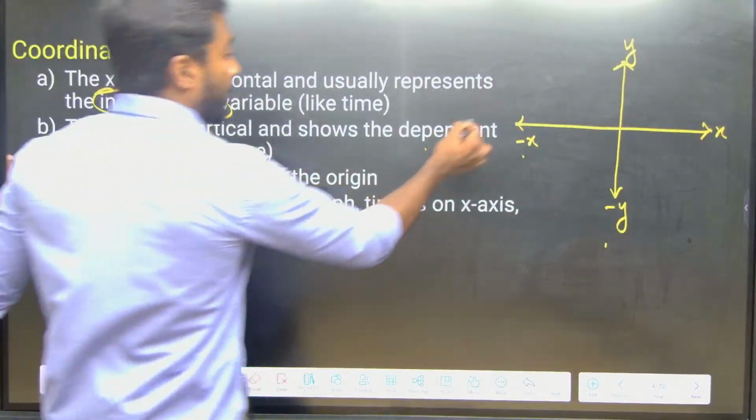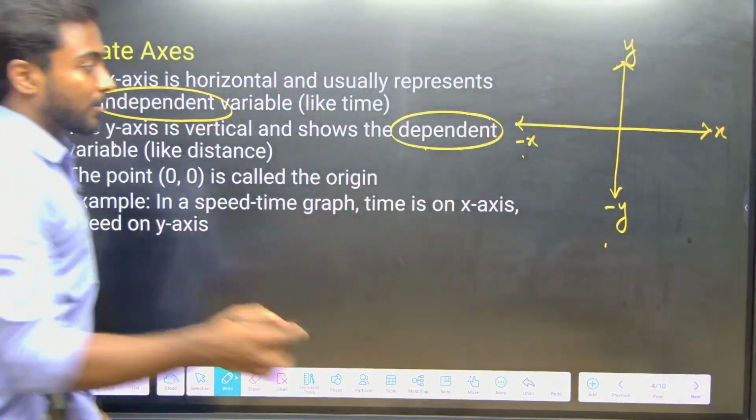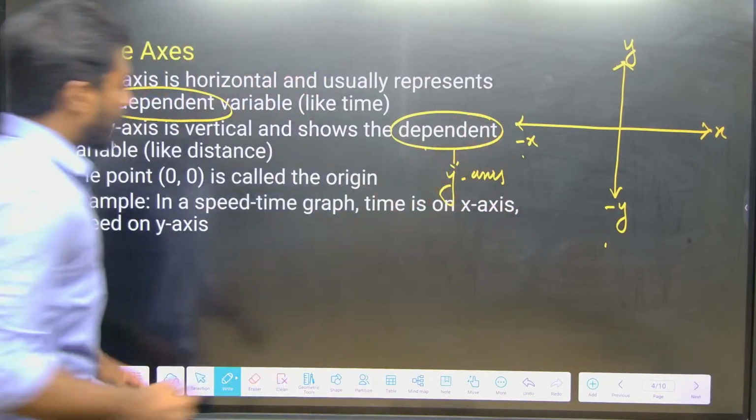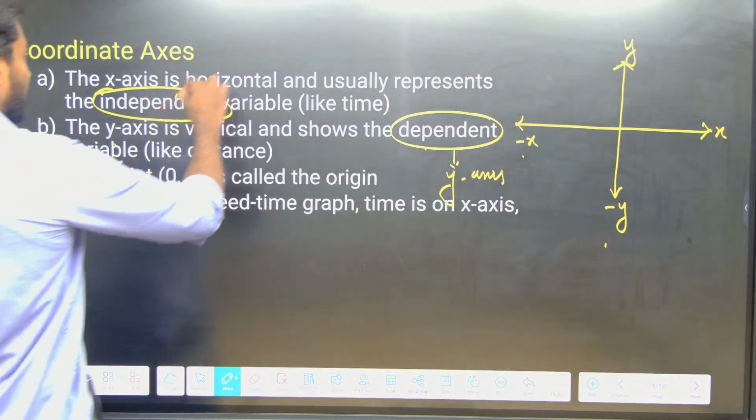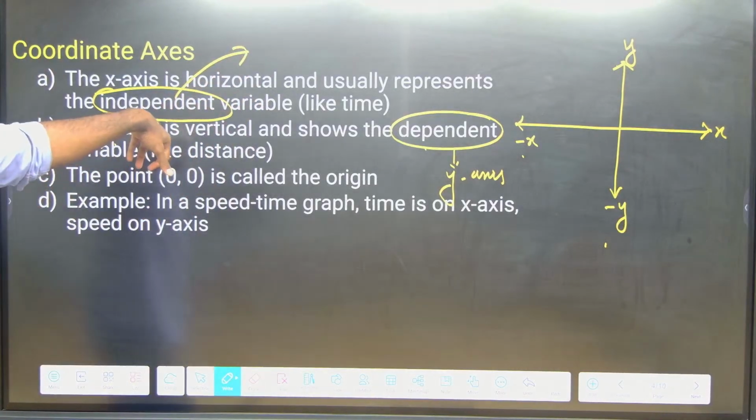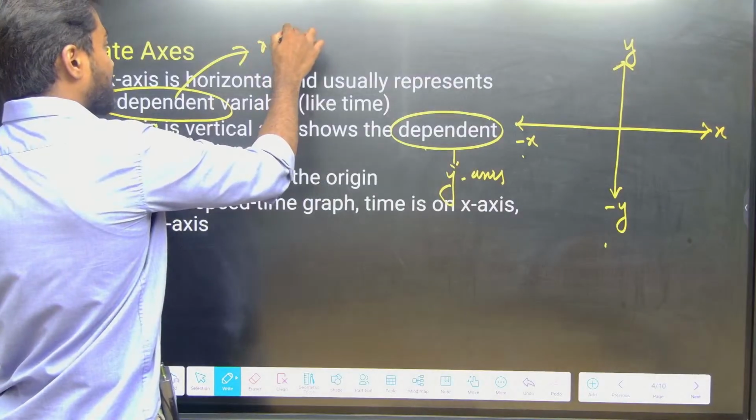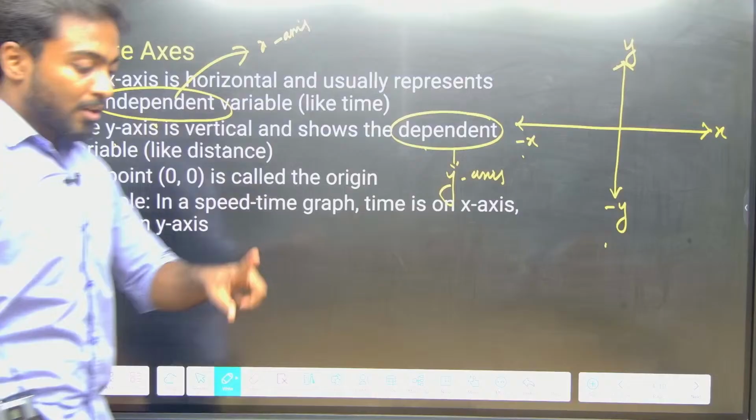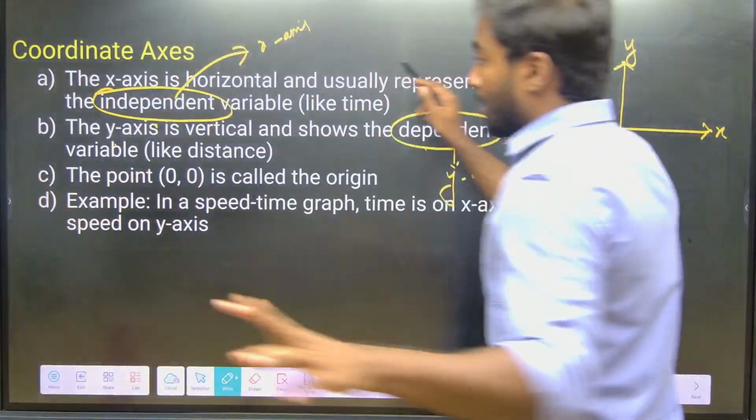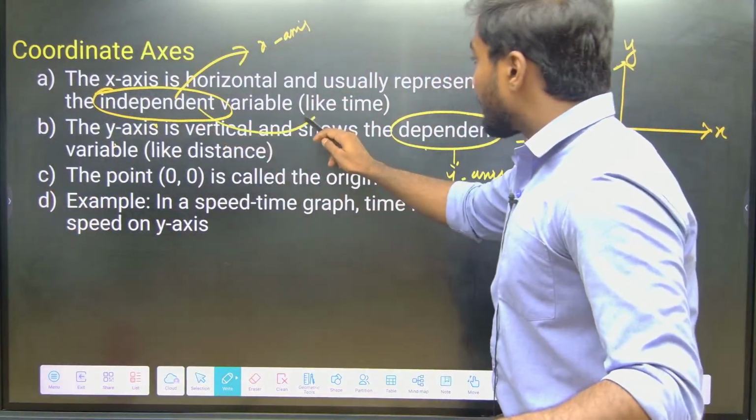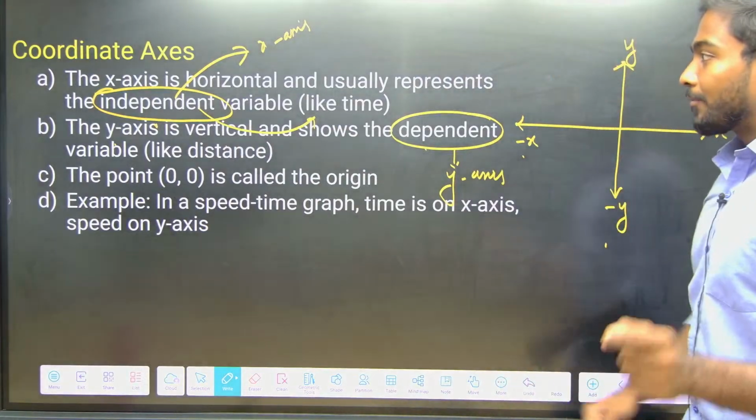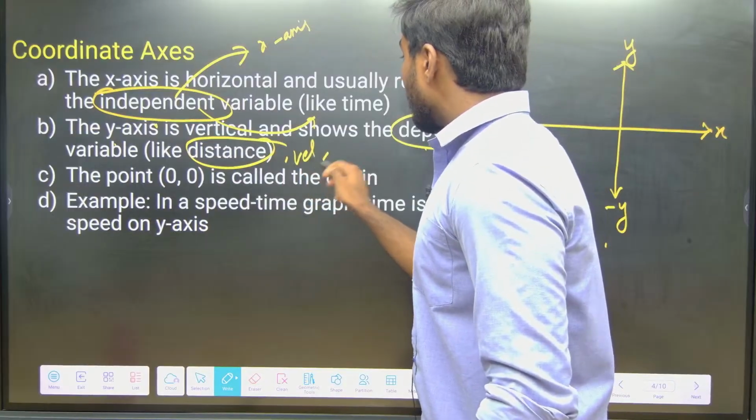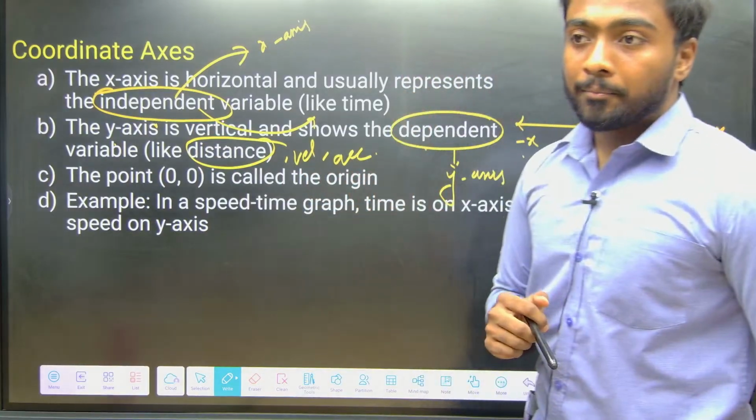Which one is dependent, sir? The y axis is dependent. And which one is independent? The x axis is independent and the y axis is dependent, which means when we talk about the independent variable, it should be something like time. When we talk about vertical things, they are like distance, velocity, acceleration, etc.